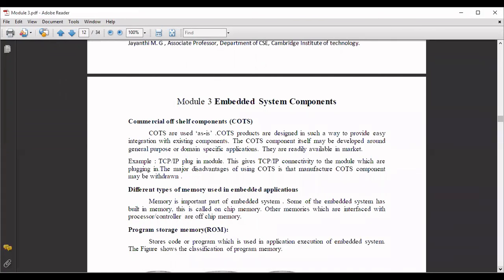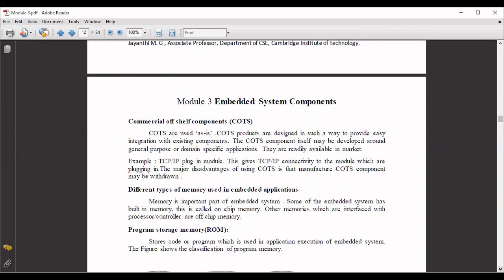It is designed in such a way as to provide easy integration with already existing components. It may be developed around a general purpose or domain specific application, and again, they are readily available in the market. For example, a TCP/IP plugin module, which gives connectivity to the modules which are plugging in. All these things come under cards.